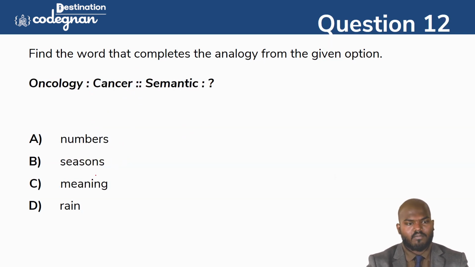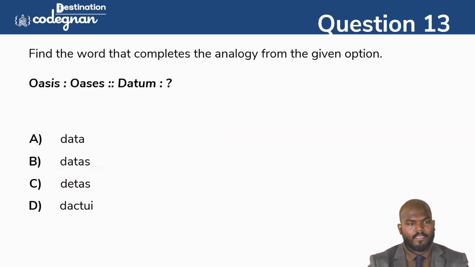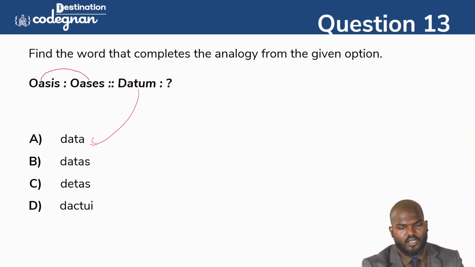Oncology. Oncology means it's a study of cancer. And the next, semantic, means what? Semantic means study of the meaning. So study of the meaning, we can call it a semantic. This is what we can represent here in the place. And next one. Oasis, it's the plural form of. The oasis is a plural form of oasis. Datum is a singular form of data. So data we can call here in the place. This is how it will come here.